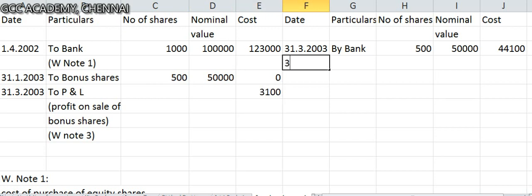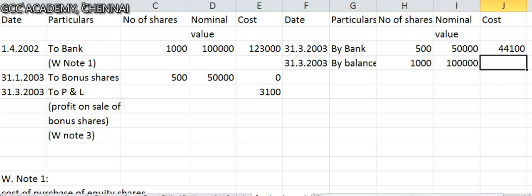Now coming to 31/3/2003, you have to arrive at the closing balance. By balance carried down, closing balance, you have got a balance of 1,000 shares and of course face value 1 lakh. And the balancing figure is what you should put as cost. So you put the total here. Now the number of shares, you can put the total.